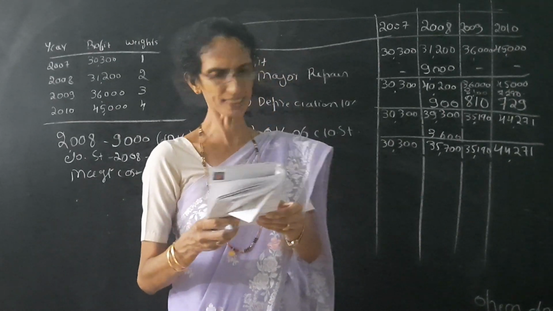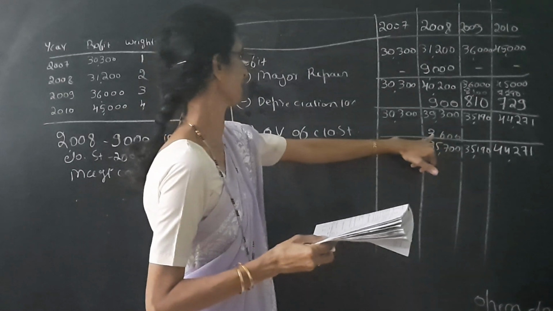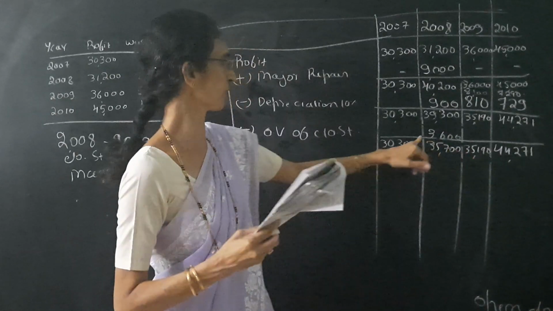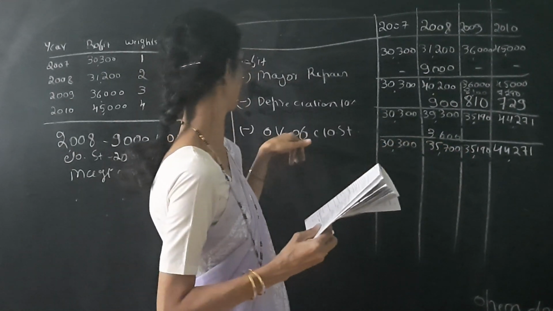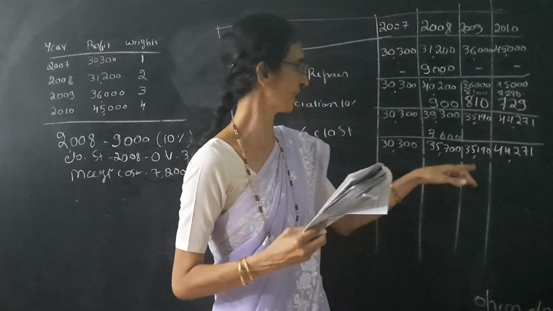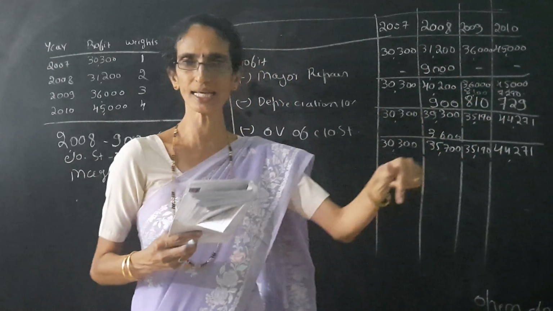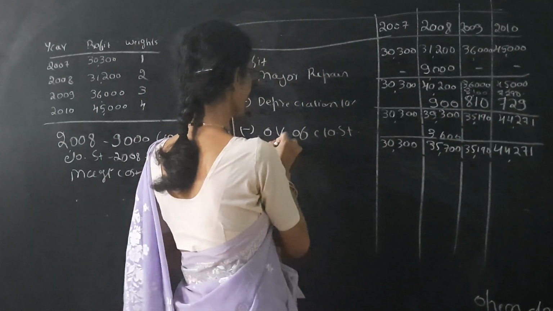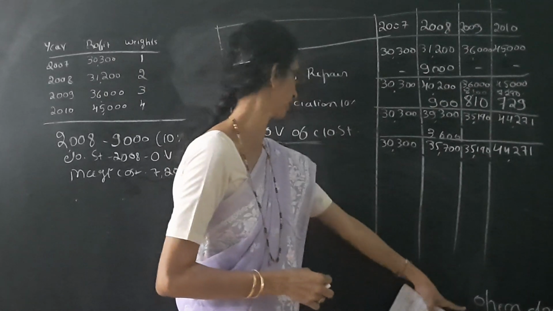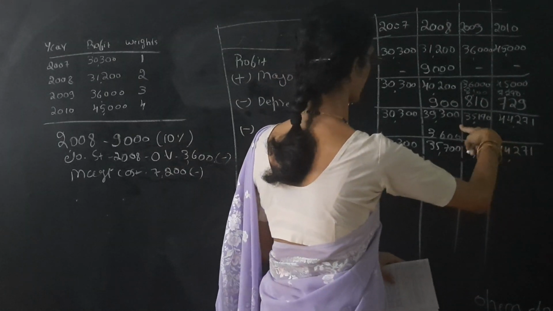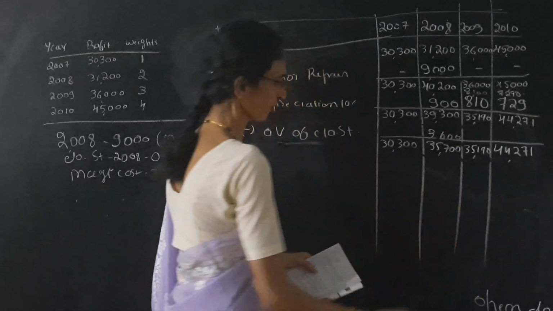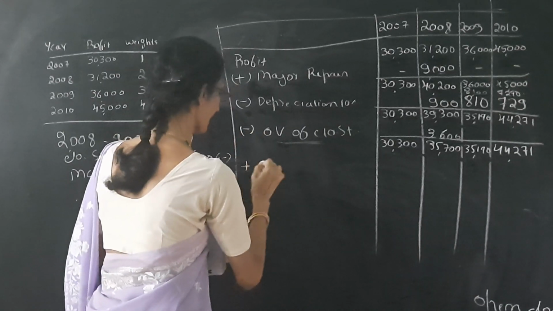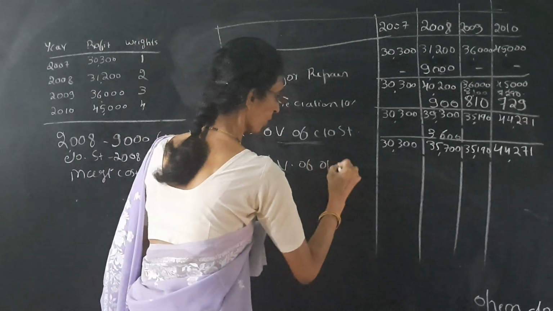So next see here, overvaluation of closing stock means undervaluation of opening stock. Overvaluation of closing stock in one year becomes the overvaluation of opening stock in the next year. So overvaluation of closing stock should be deducted. Then add overvaluation of opening stock.